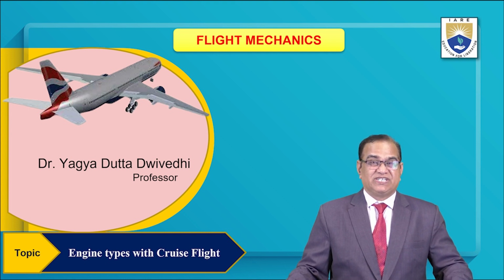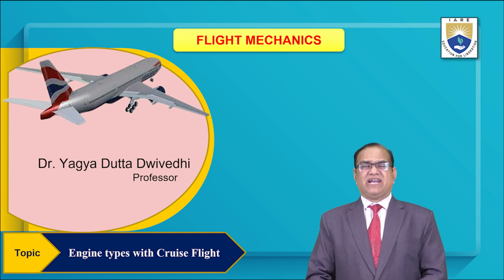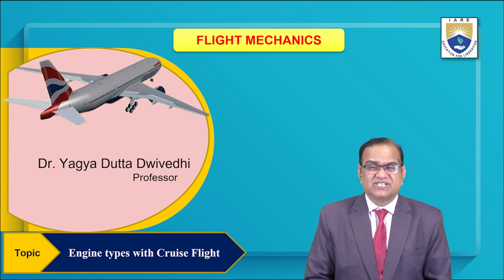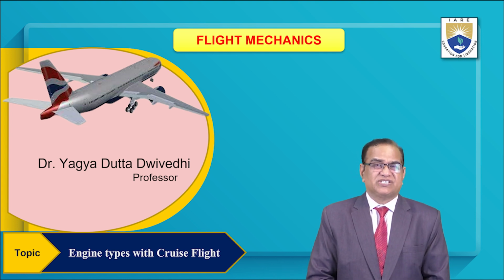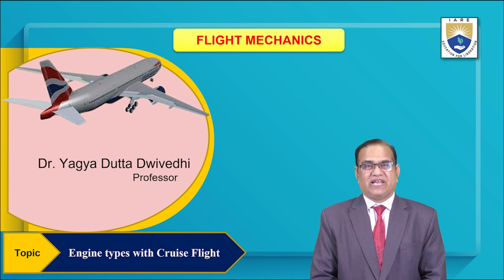condition for CL by CD maximum, CL maximum at under root CD naught by K we have derived, total CD is equal to 4 CD naught. These all things we have already derived and discussed. We have also discussed the speed stability just before this class. In today's class, I am going to discuss about engine types with cruise flight.